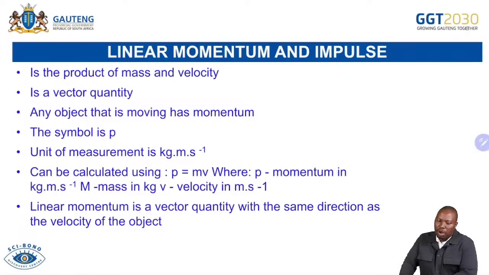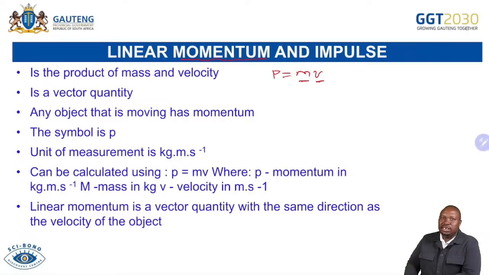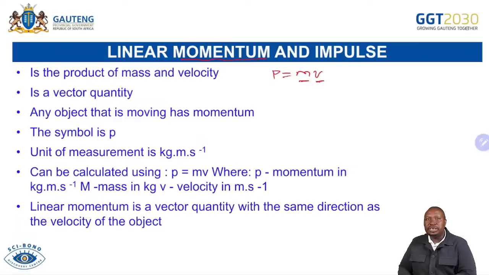Again, we're going to emphasize the importance of definitions here. Momentum is a vector, and momentum from the data sheet is p equals mv, small p. We are saying it is the product of the mass of an object and its velocity. It is the product of the mass of an object and its velocity. That is the 2 marks you're expecting if they say define momentum. And we're saying momentum is a vector, which means it has both magnitude and direction. And any object that is